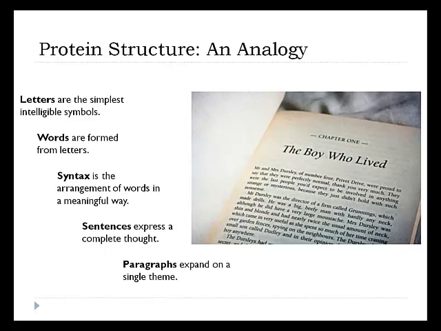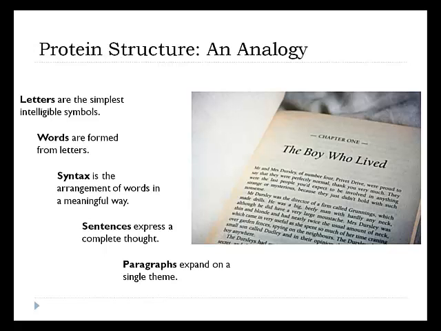Then paragraphs expand on a single theme, right? The single theme we've got in the first statement: these are perfectly normal people. They're the last people you'd expect to be involved in anything strange or mysterious because they just didn't hold with such nonsense. We know who the Dursleys are by reading this paragraph made up of sentences. Sentences are meaningful because the words are arranged. The syntax puts them in a way that makes sense. The words themselves make sense, and the letters are the simplest intelligible symbols.